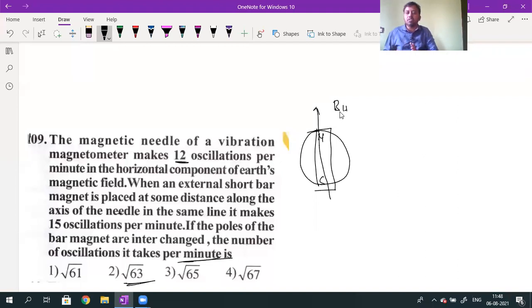Why is it from north to south? Understood, Chinmay? Chinmay? Still any doubts?